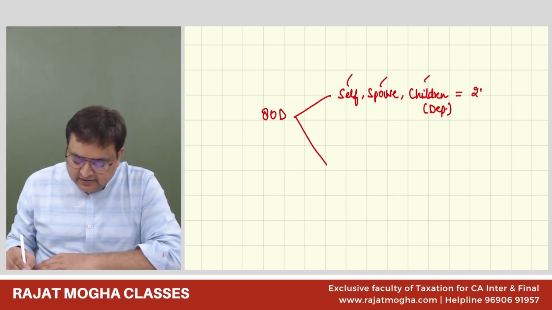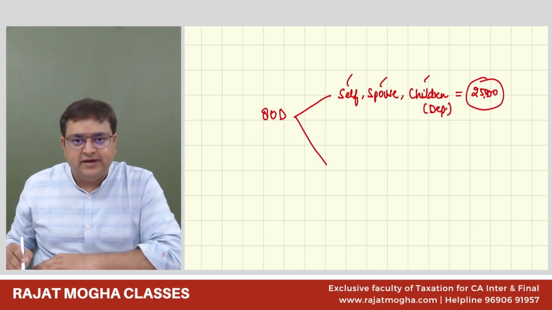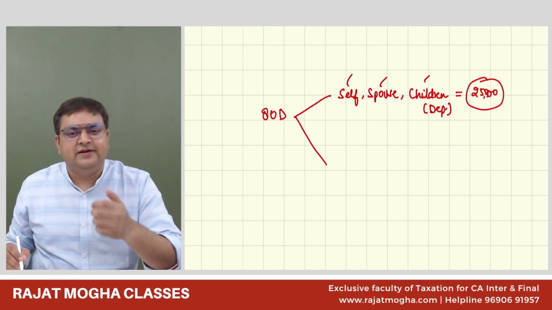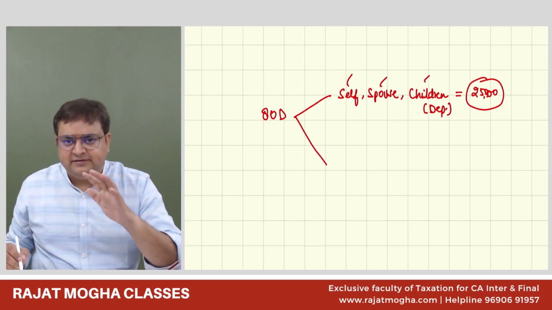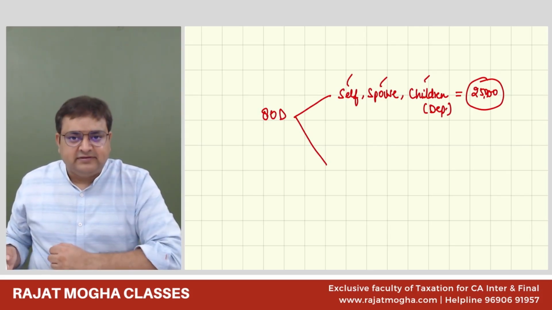In case the assessee is a senior citizen or the wife is a senior citizen, then this limit can increase to 50,000 rupees. Correct? So this is 25,000 here, because in this question he is 40 years of age, and I'm presuming that his wife would be of similar age. So 25,000 rupees is the maximum limit.